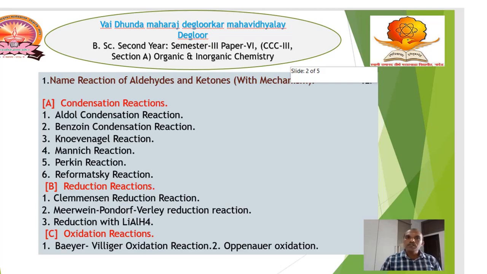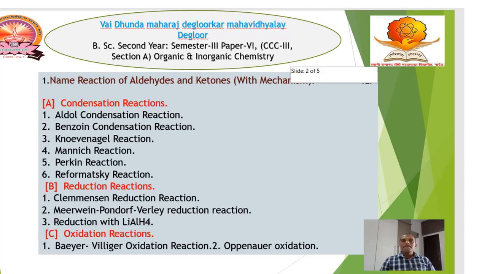Today, we are going to take the first chapter, called Name Reactions of Aldehydes and Ketones: Mechanism. This year, in the third semester, we are going to take paper number 6, Organic and Inorganic Chemistry.